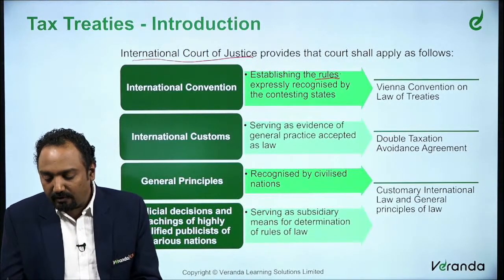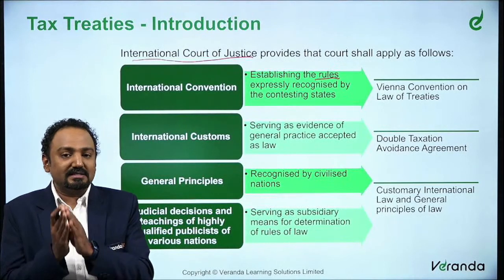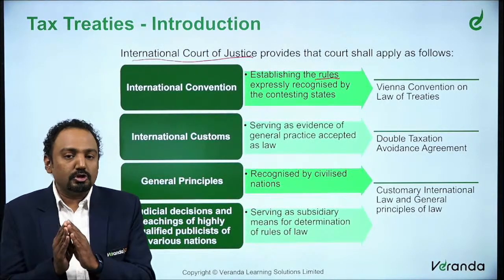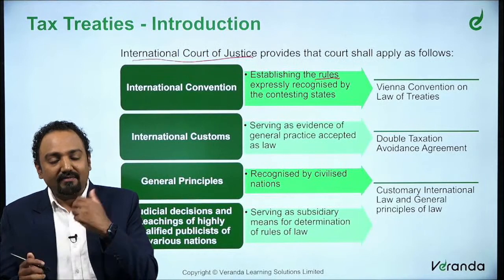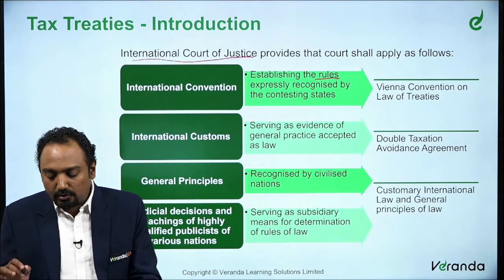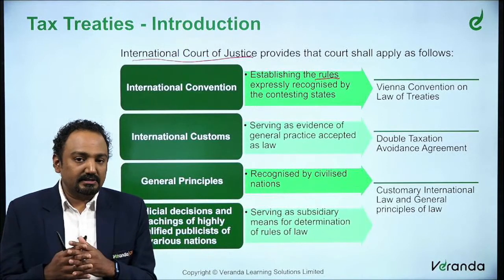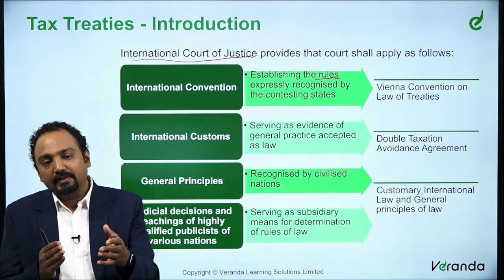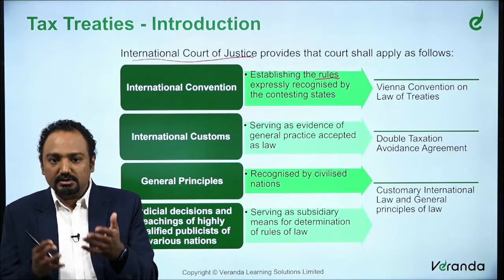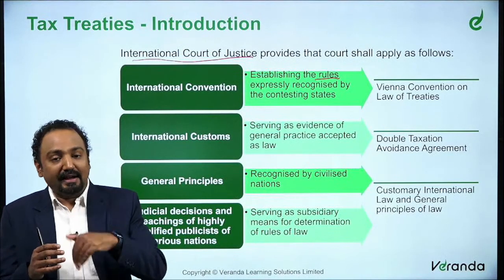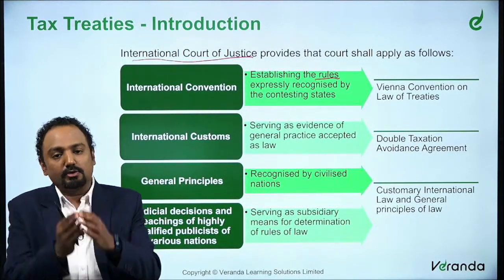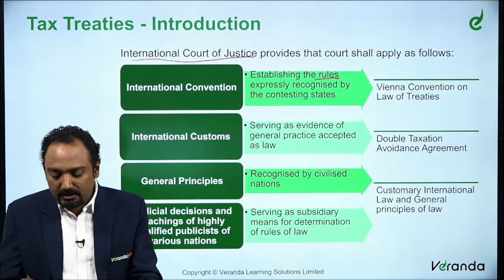For example, India has the Income Tax Act and income tax rules, and similarly each country will have its own set of rules. So, whatever rules are recognized by the contesting state. If India has an issue in the International Court of Justice, the laws adopted by India against the country they are dealing with, the rules of that particular country. That is the first thing.